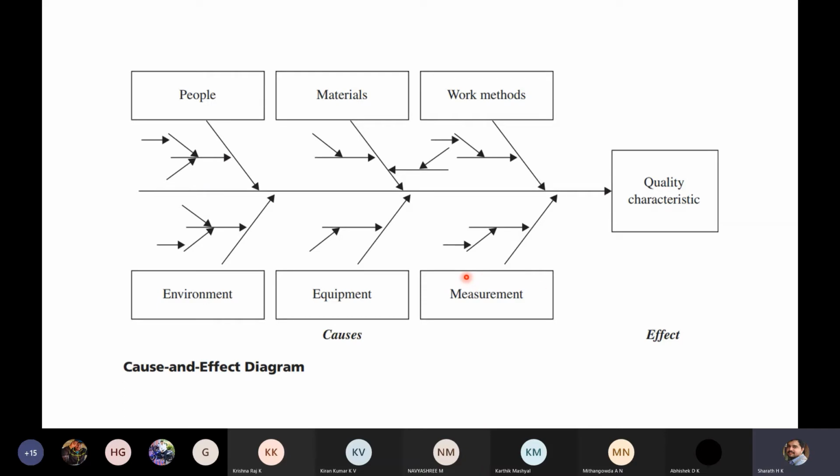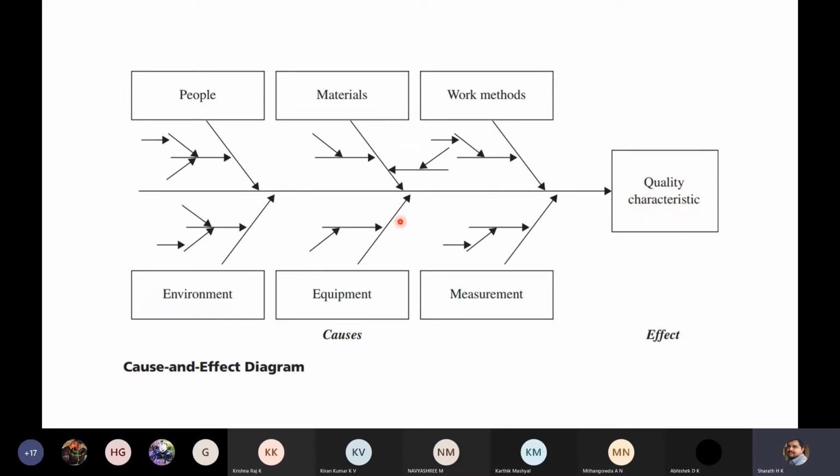It might have been machined to 18 mm diameter, but when you measure using a vernier caliper, because of error in the instrument used for measurement, you may get 17.5 mm, even though it actually has an 18 mm size.